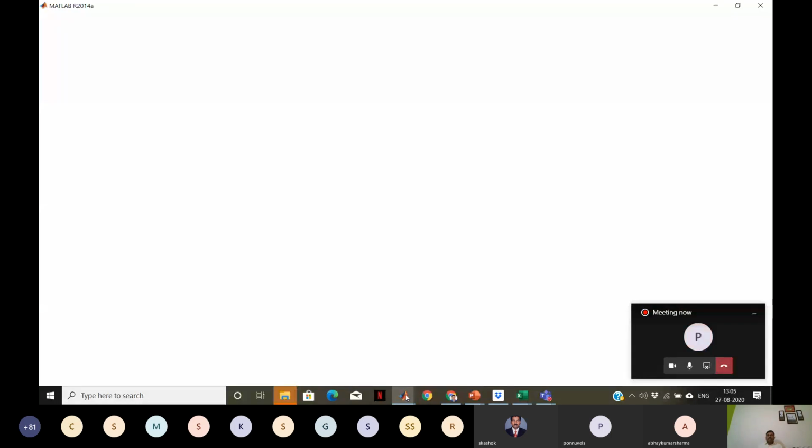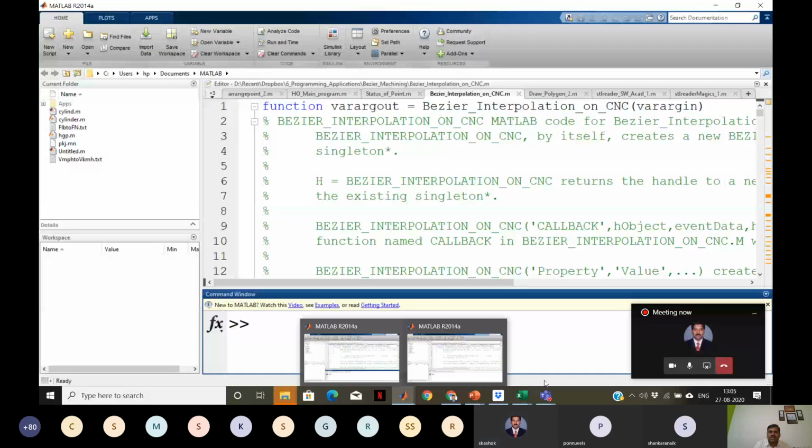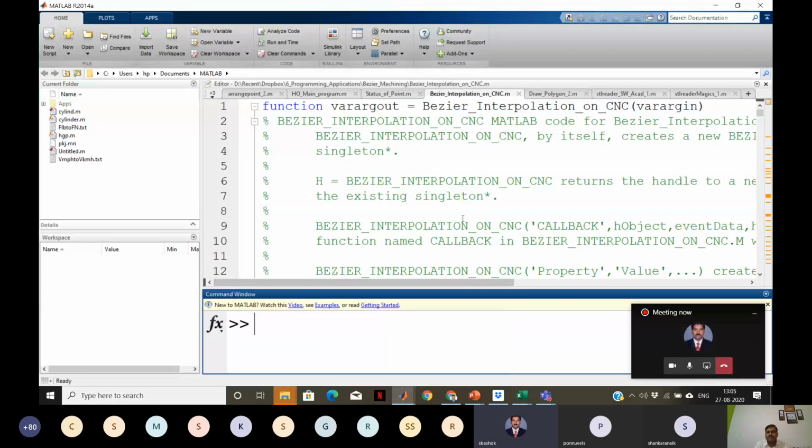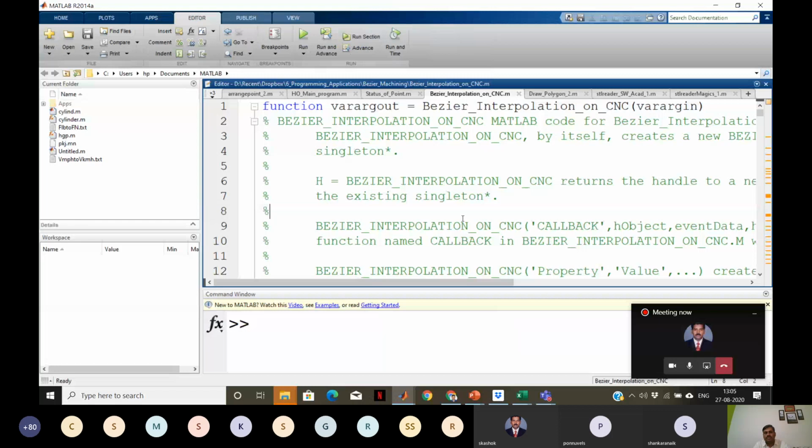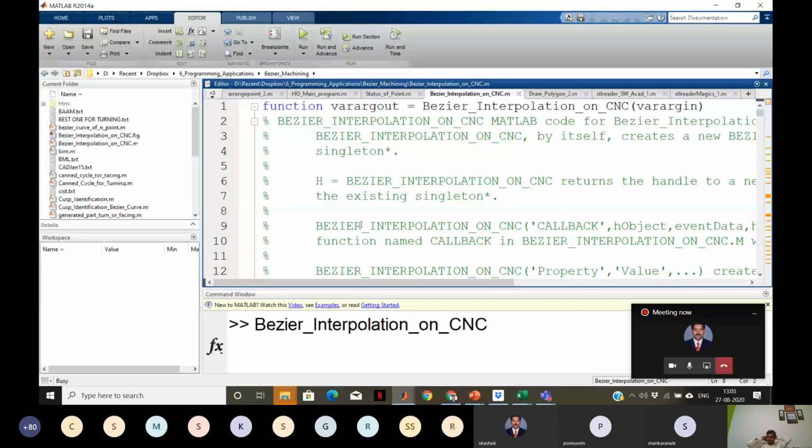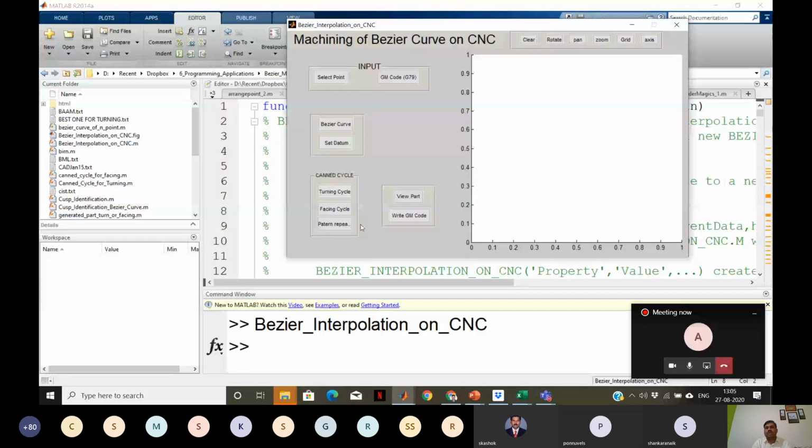All of you can see the MATLAB screen. Yes, sir. Okay, so let me run this program. You see the same program.